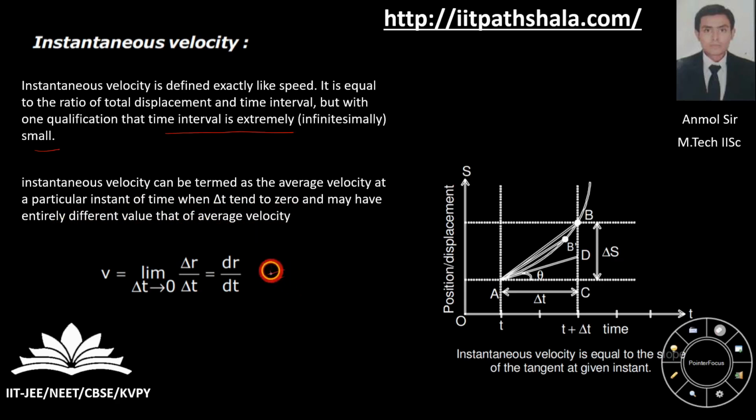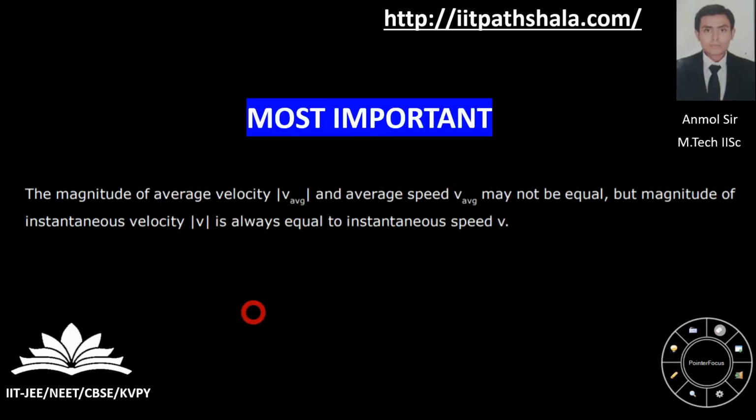Okay guys, so mathematically it is nothing but the usual derivative which we use. Now the most important point you have to take care of is that the magnitude of the average velocity and average speed may not be equal, but the magnitude of instantaneous velocity is always equal to instantaneous speed. That's the most important point guys. In NEET and in JEE exams, they can give you this kind of question in assertions. They can ask in any form of the question itself.